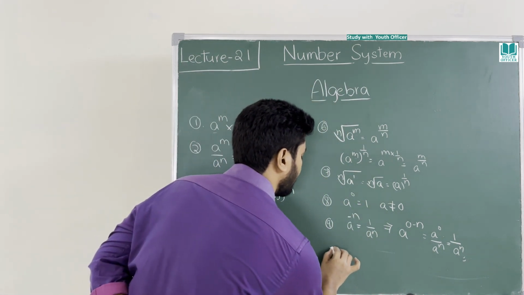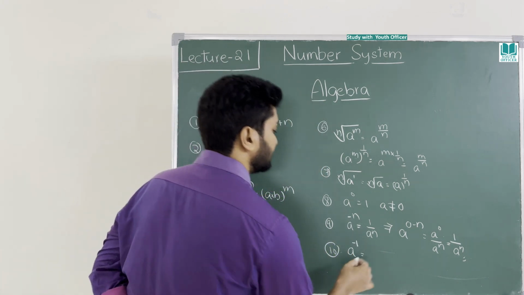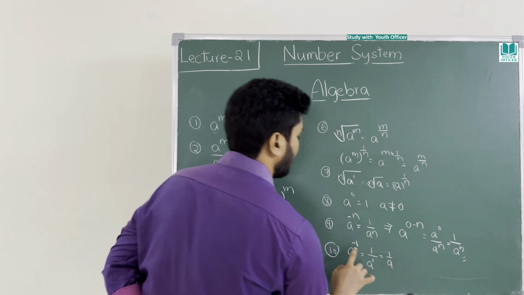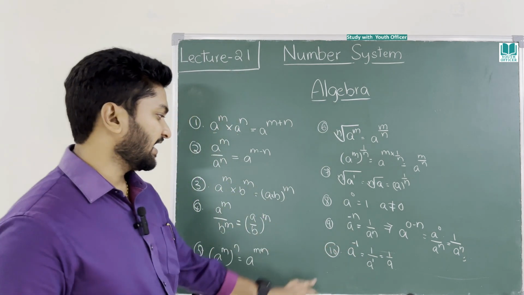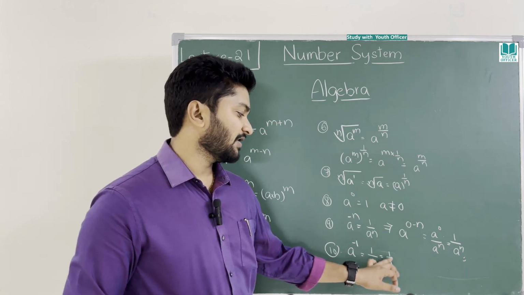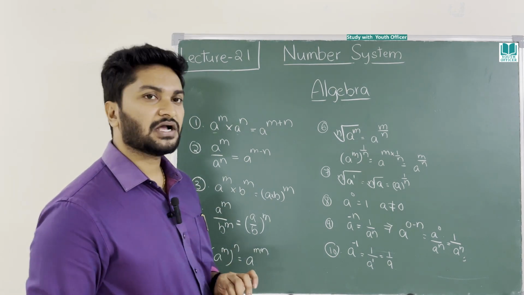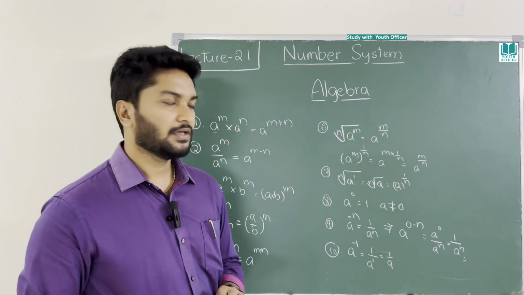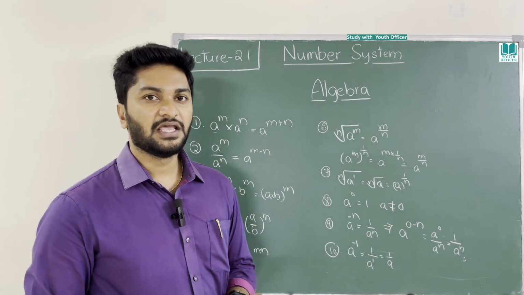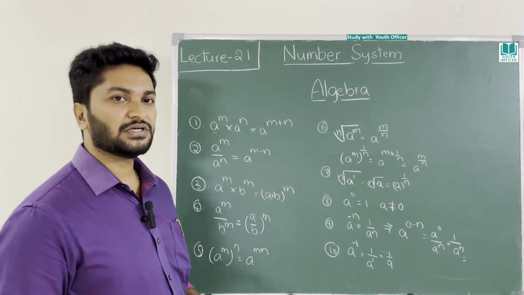What if instead of n I put minus 1? Then it is 1 by a power 1, that is 1 by a. Sometimes they read it as a inverse or a power minus 1. A inverse means directly 1 by a. So far you are comfortable with all the formulas, I feel, right? You are clear with this basic part of algebra. In the advanced number system I will take a lot of examples and explain to you, but these are the basics you are supposed to learn.